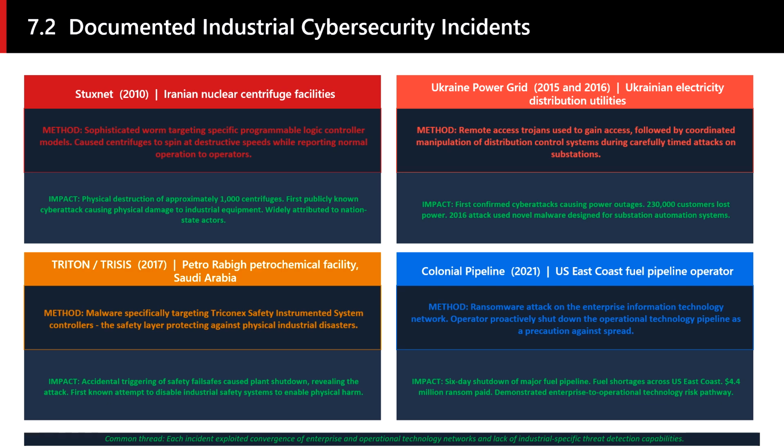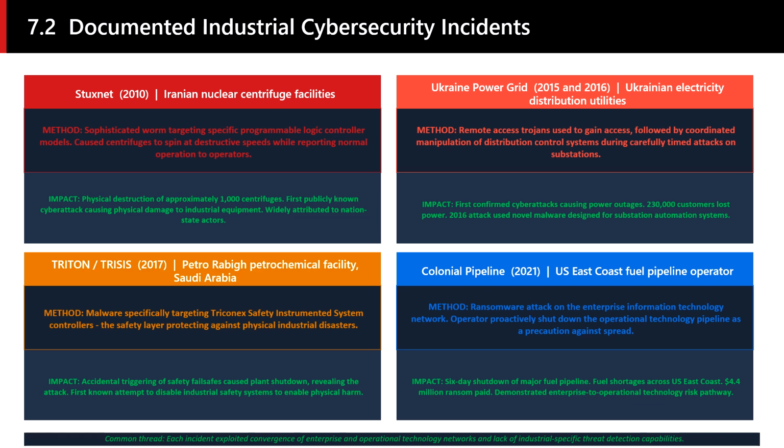Stuxnet demonstrated that a sophisticated attacker could use removable storage media and carefully designed malware to reach isolated industrial systems, manipulate their operation in physically destructive ways, and do so while hiding the attack from operators whose monitoring screens showed normal readings. The malware was specifically engineered to target the exact programmable logic controller models used in Iranian centrifuge facilities, a level of operational specificity that was unprecedented.